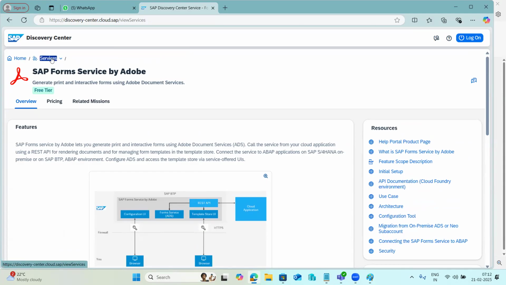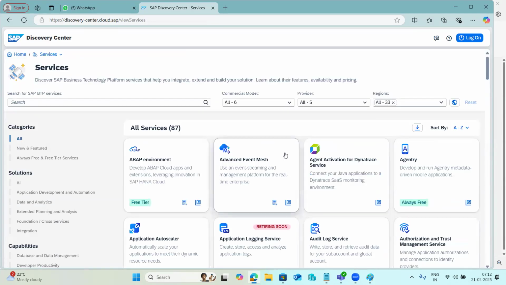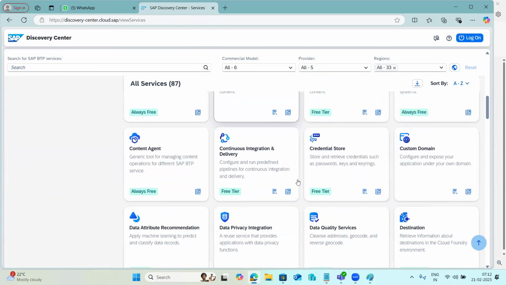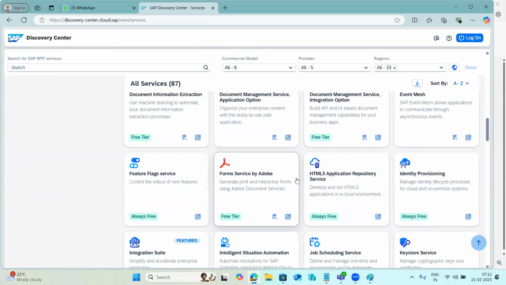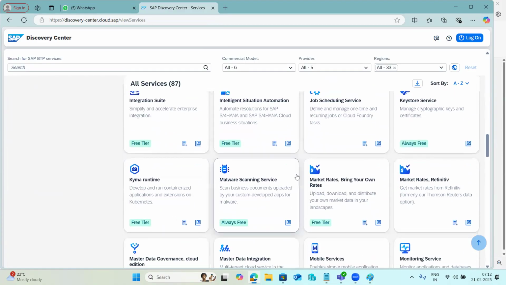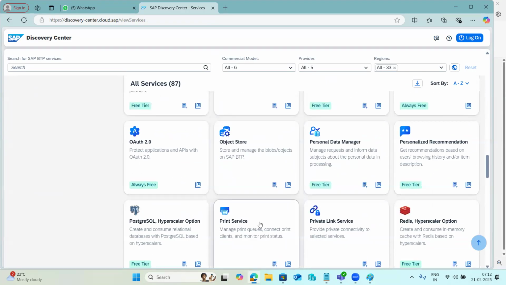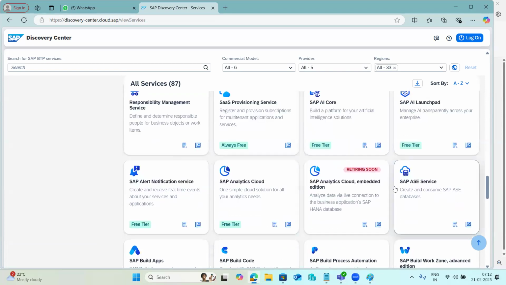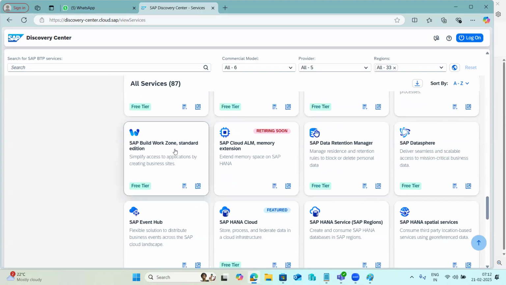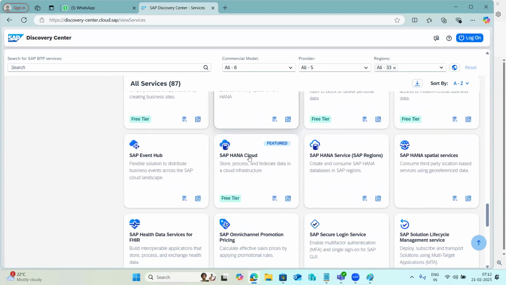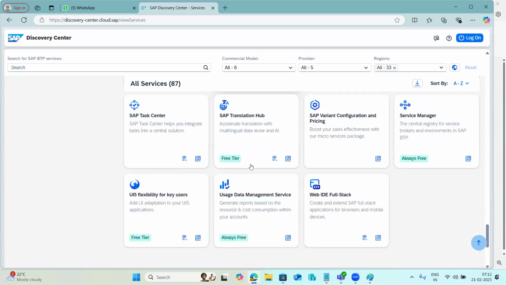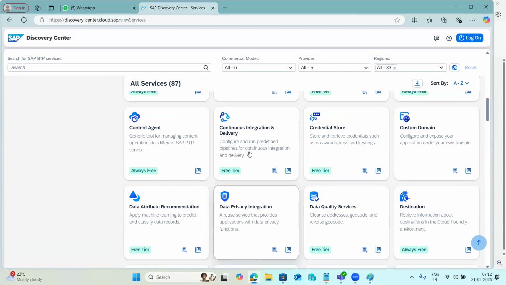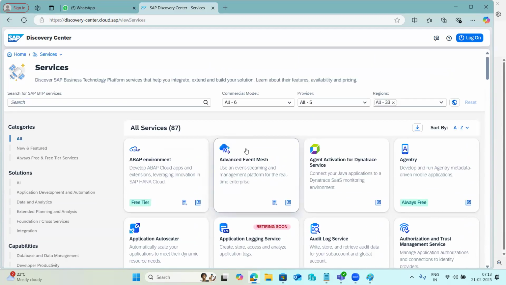So like that, SAP is providing a number of services to the customers. Build Work Zone, Fiori apps related services, print service, OData, AI related services, Analytics Cloud, Sybase, Alert Notification, Build Apps, Build Work Zone, Cloud ALM related services, HANA Cloud. See, there are many services they are providing to the customers, and you can use these services for your business.